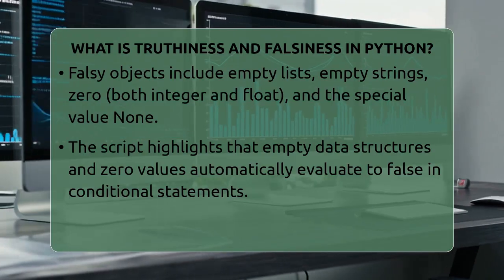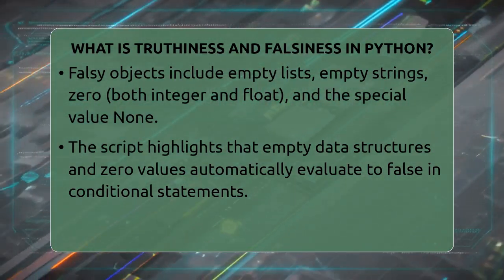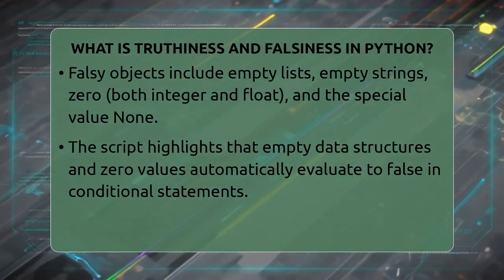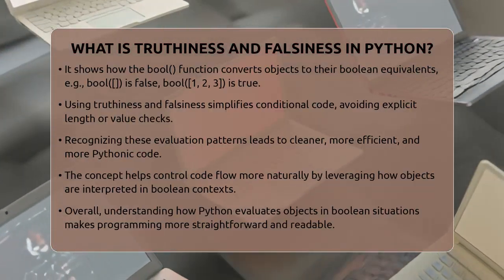Similarly, you can convert any object to a Boolean using the bool function. For example, bool of an empty list returns False because an empty list is falsy. Conversely, bool of [1, 2, 3] returns True.